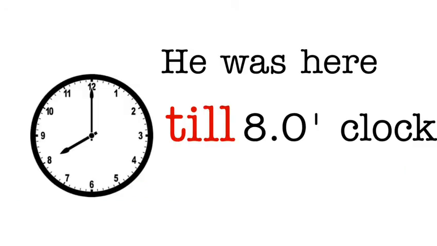Now look at the next picture. He was here till 8 o'clock. He is a pronoun. Clock is a noun. Now it is going to show you the relation between a noun and a pronoun. It is telling you that he was here till 8 o'clock. That till is telling you the time. So till is the preposition.